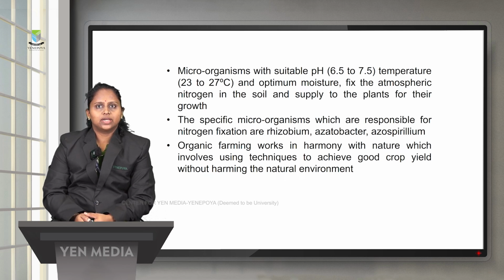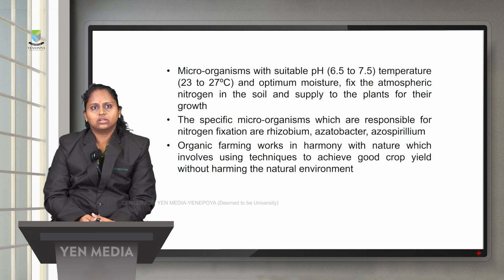Microorganisms with the suitable pH, that is 6.5 to 7.5, and the temperature of 23 to 27 degrees centigrade and optimum moisture will fix the atmospheric nitrogen in the soil and supply it to the plants for growth. So there are certain microorganisms which are responsible for fixing the nitrogen in the atmosphere, that is rhizobium or azotobacter or azospirillum. So organic farming works in harmony with nature, and it also involves the use of techniques to achieve good crop yield without harming the natural environment.